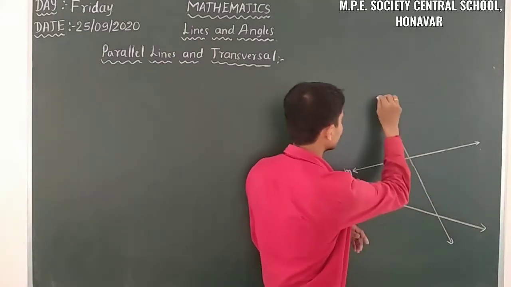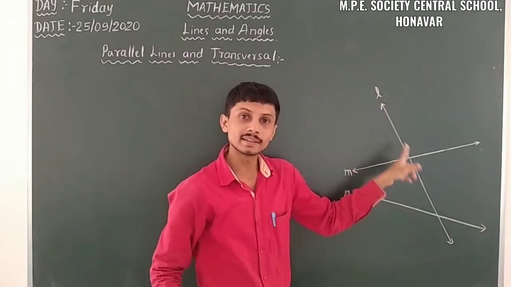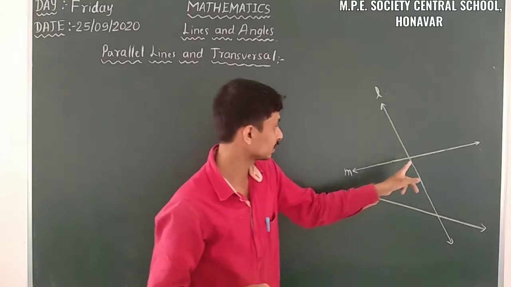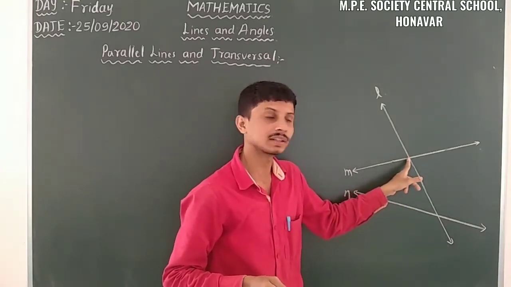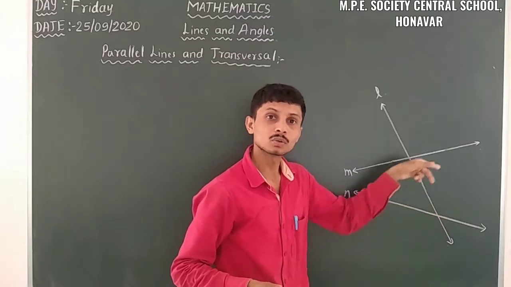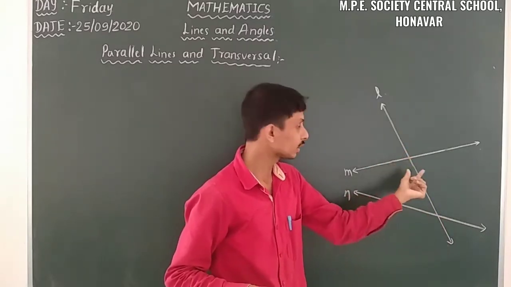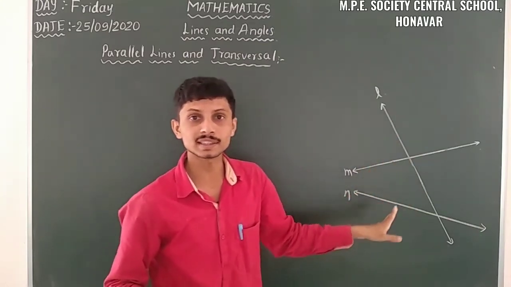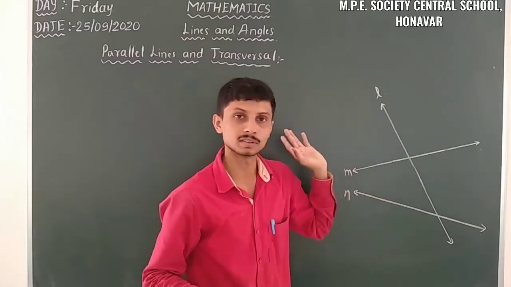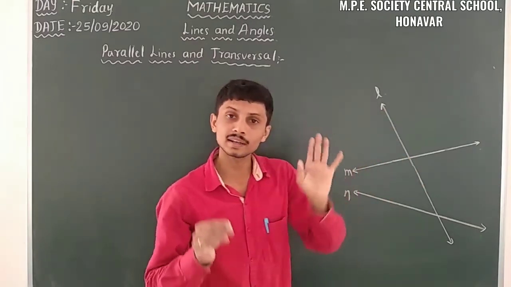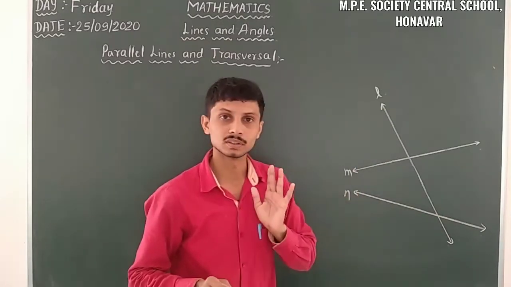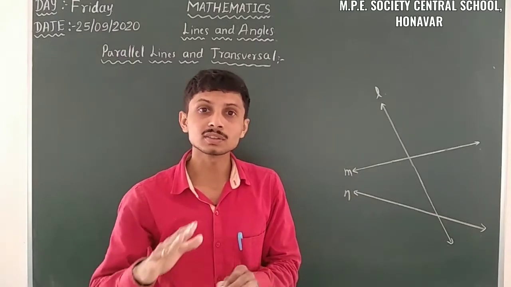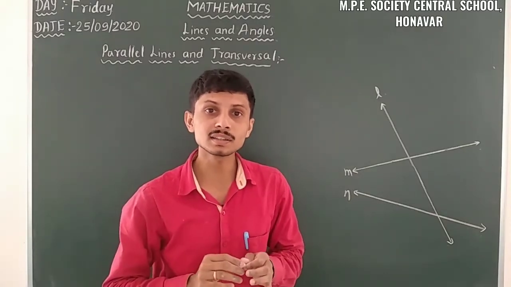So this is a transversal. Here line L intersects line M and line N at different points. Just observe the intersecting points. Here two intersecting points are there. Line L and line M are intersecting lines, intersecting at this point. And line N and line L are intersecting lines, intersecting at this point. So a transversal is a line that intersects two or more lines at distinct points.